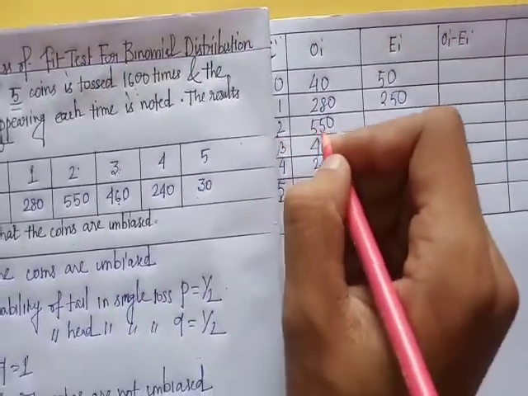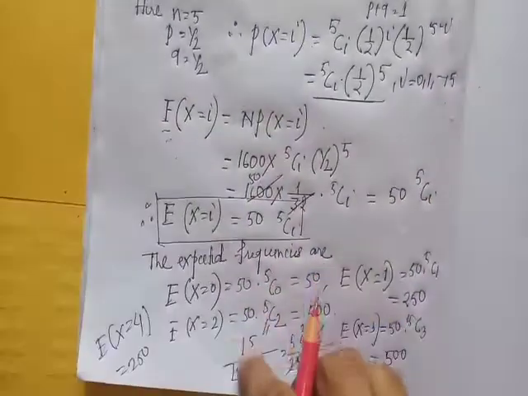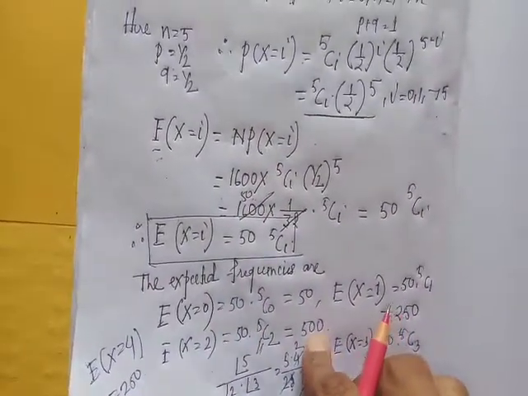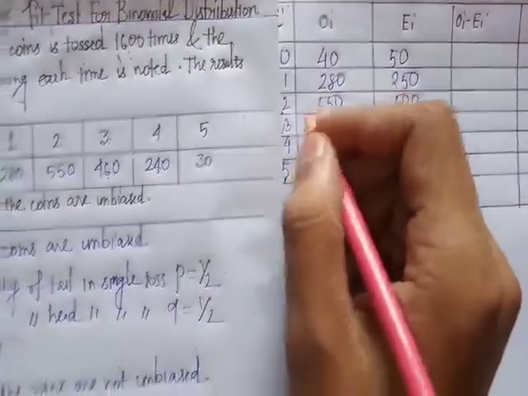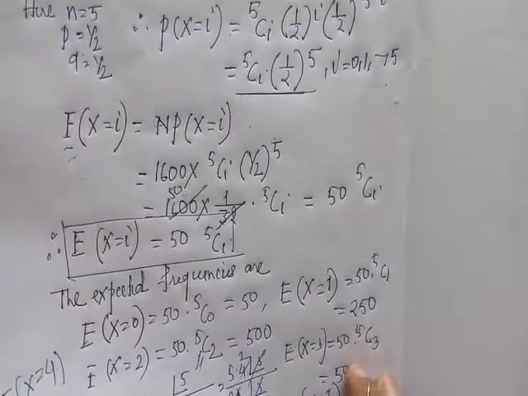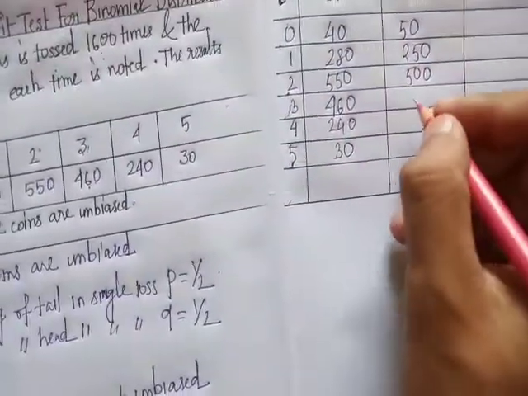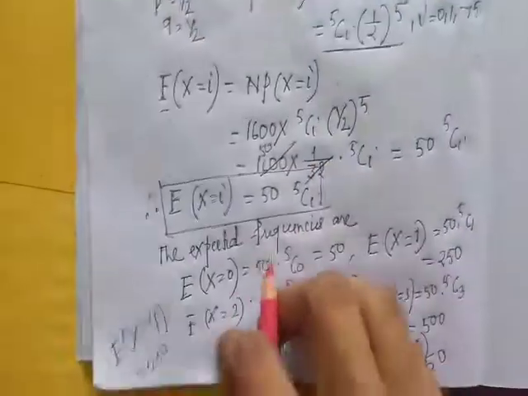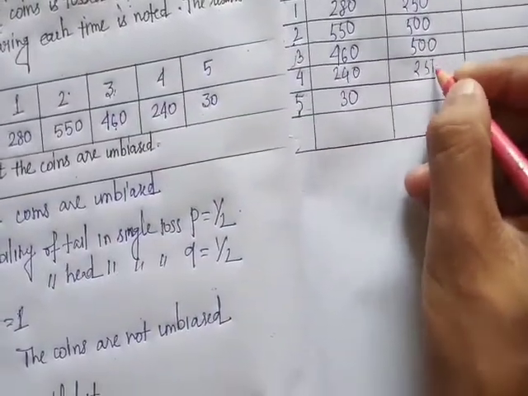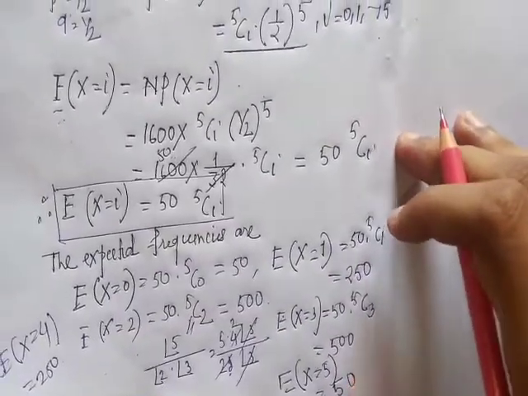When I equal to 2, expected frequency is 500. When I equal to 3, expected frequency is also 500. When I equal to 4, expected frequency is 250. When I equal to 5, expected frequency is 50.